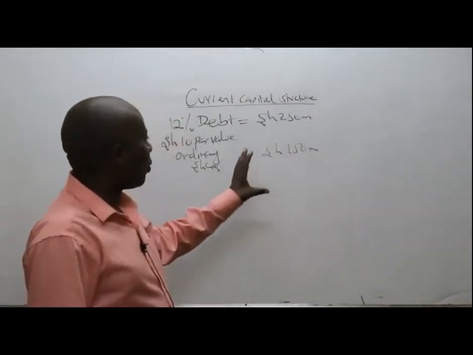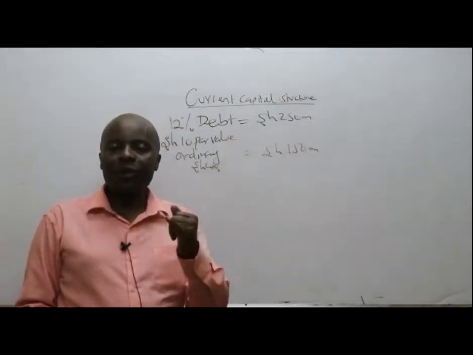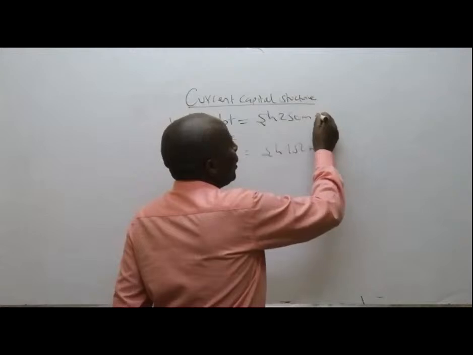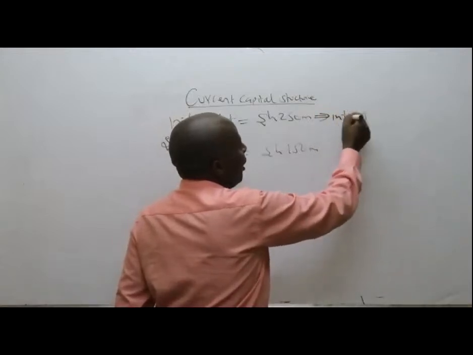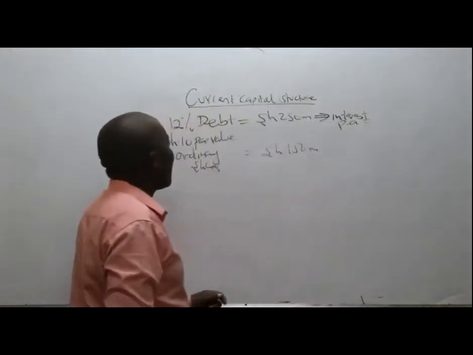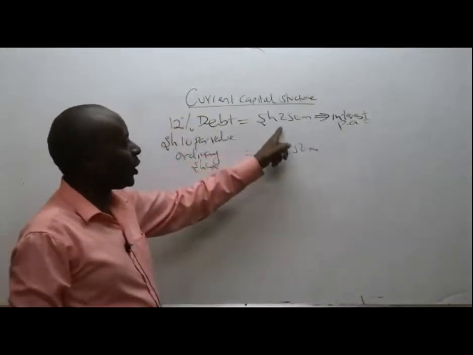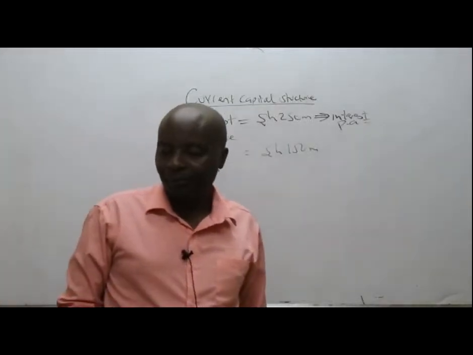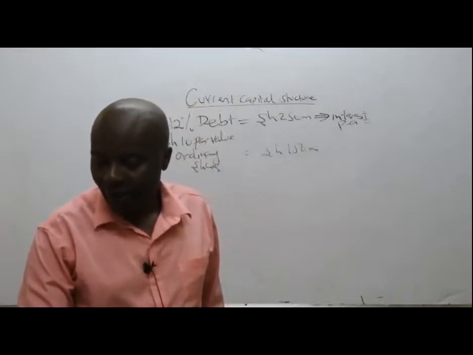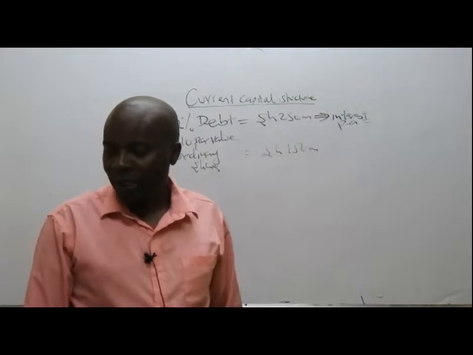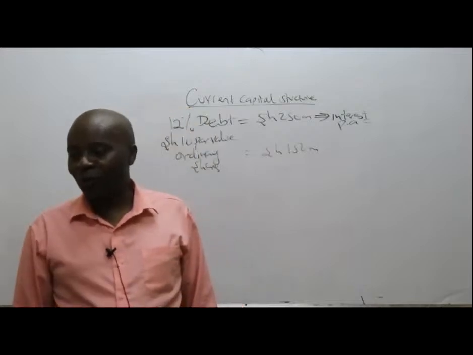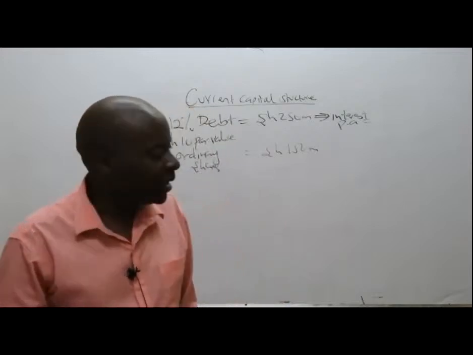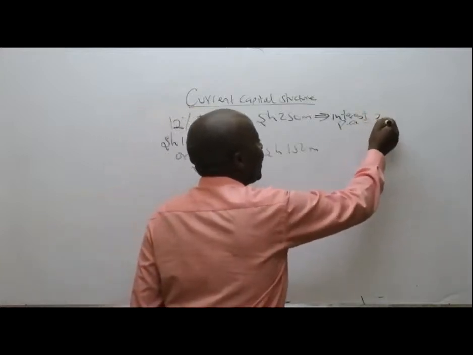Now, two things. When I see this kind of capital structure, I'll be interested in the interest. I would want to know the interest amount payable, the interest per annum. This is 12% debt. So what is 12% of shillings 250 million? It comes to 30. So the old interest is 30 million.